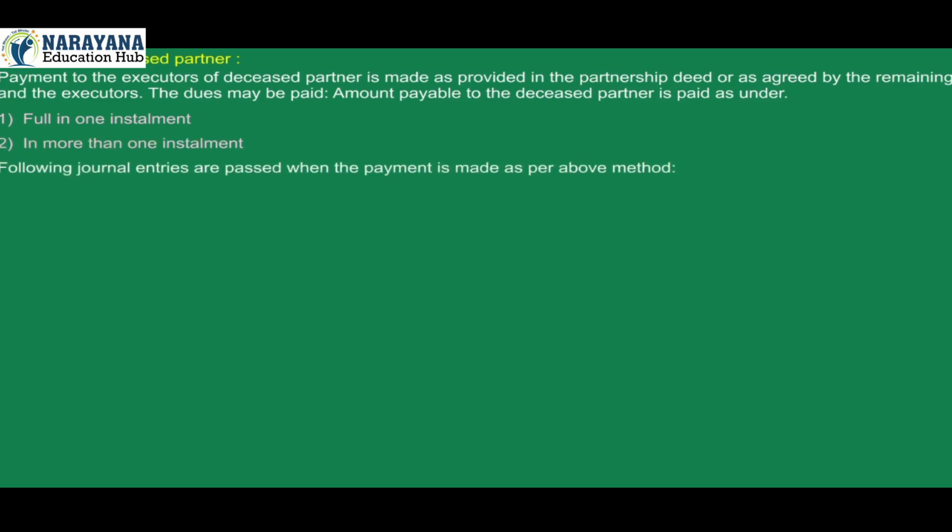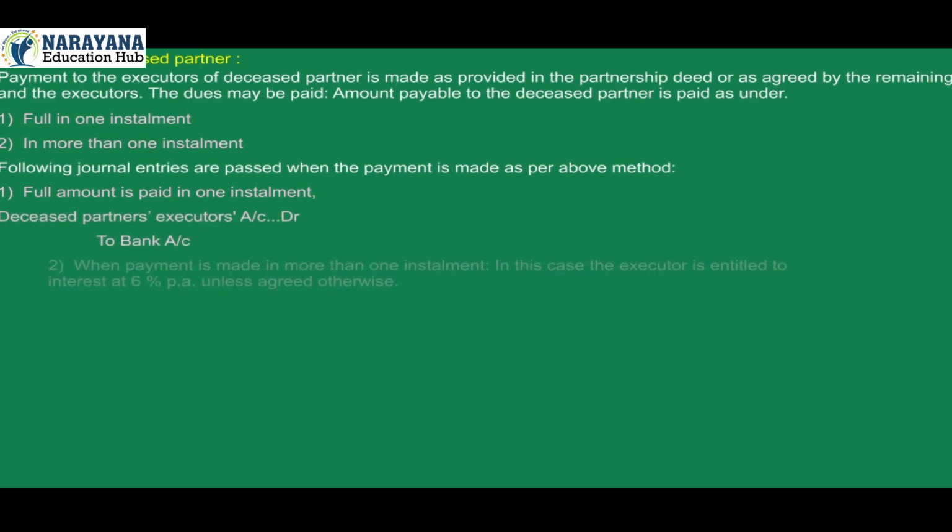Following journal entries are passed when the payment is made as per above method. 1. Full amount is paid in one installment. Deceased partner's executor's account debit to bank account. 2. When payment is made in more than one installment, in this case, the executor is entitled to interest at 6% per annum unless agreed otherwise.